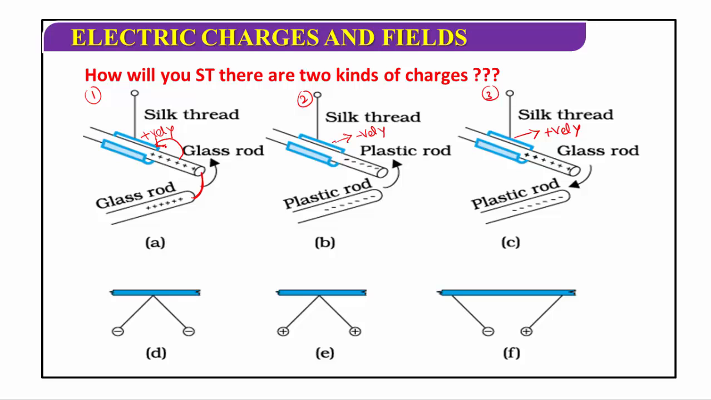This is called electrification. The body which loses the electrons is called the positively charged body. The body which gains the electrons is called the negatively charged body.